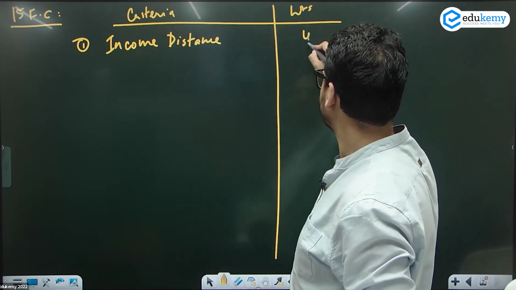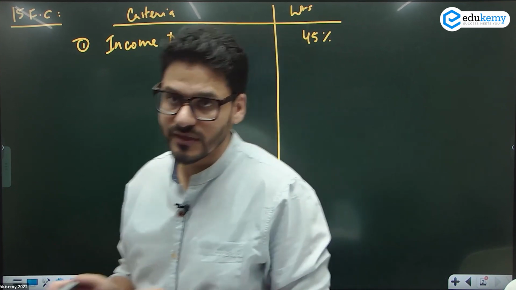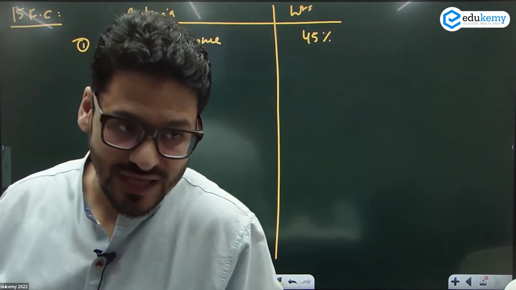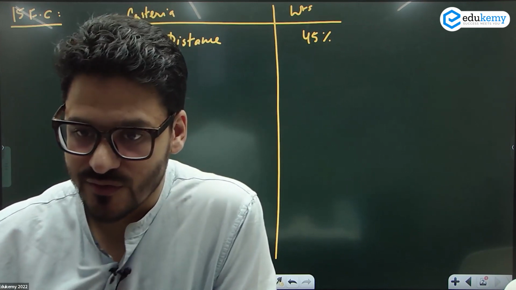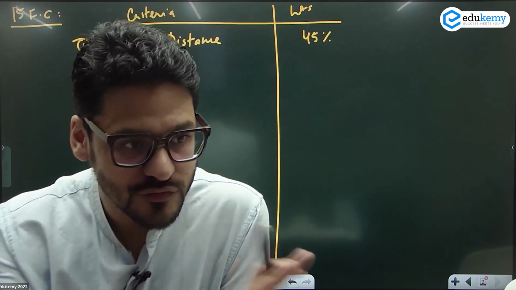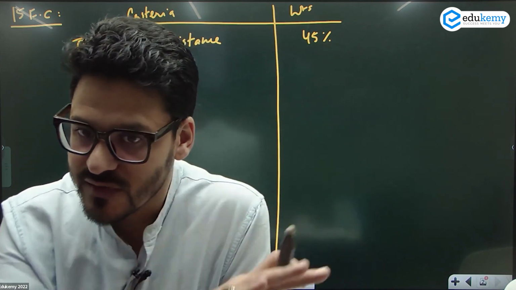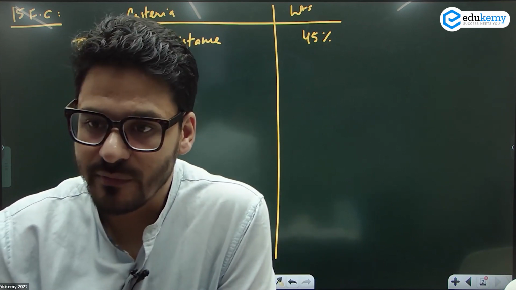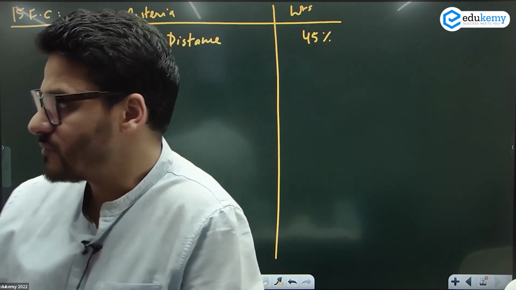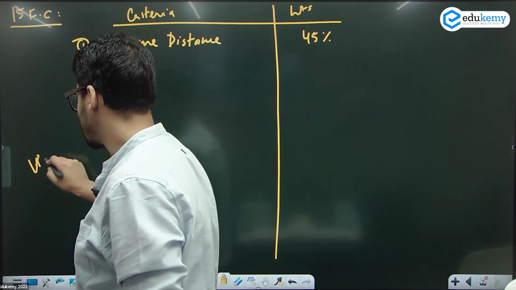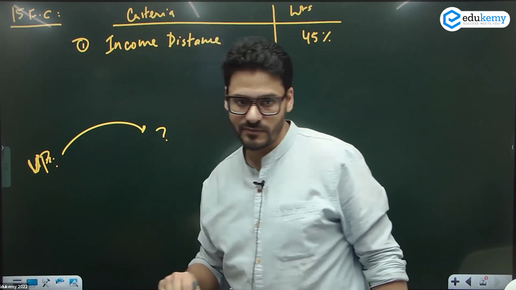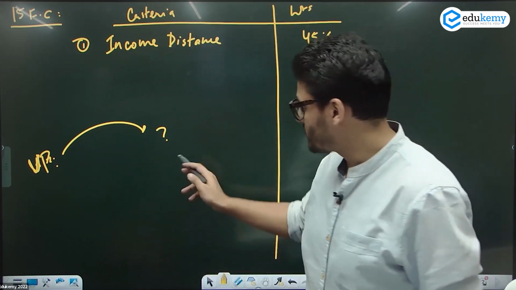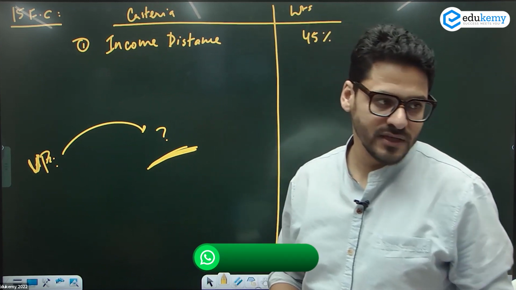वहां पे कितना था? So what is the distance? आपका income. Now I told you to calculate the income distance. For example, your per capita income is 10,000. You have to calculate what is the distance from what? आपके पास reference. You need to have a reference point for that. You want to compare your per capita income with what? So if you want to compare the per capita income of Uttar Pradesh, per capita income of Uttar Pradesh has to be compared with whose per capita income? किसके साथ compare करना है? What is the benchmark? जिसका सबसे highest हो.